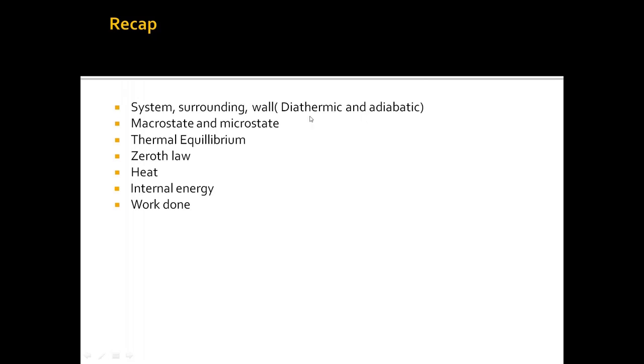Now in this video we will see how the heat, internal energy and work done are related. You may notice that heat, internal energy, work done are all different forms of energy. So we will see how these three are related. So, first law of thermodynamics relates the heat, the internal energy, and the work done. First law of thermodynamics states that delta Q is equal to delta U plus delta W.